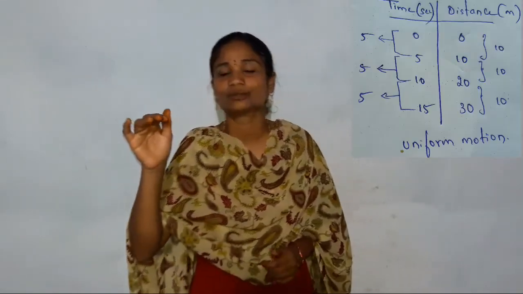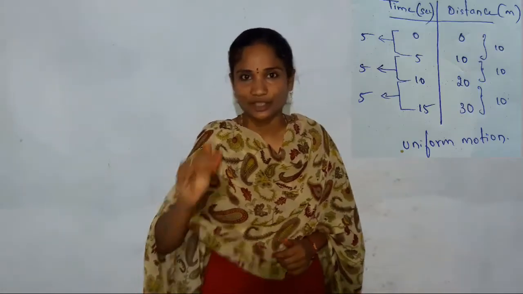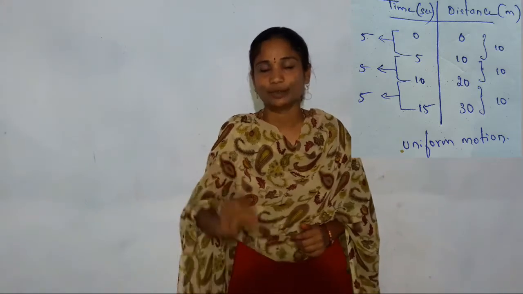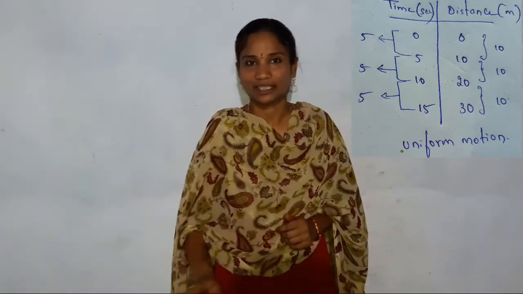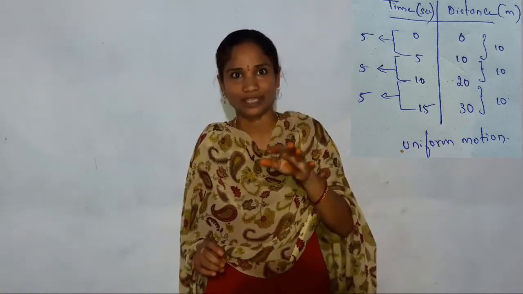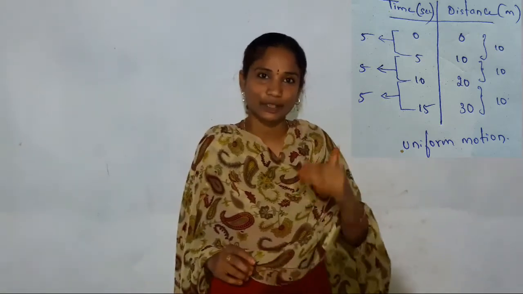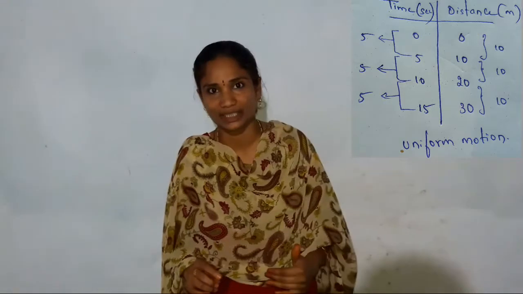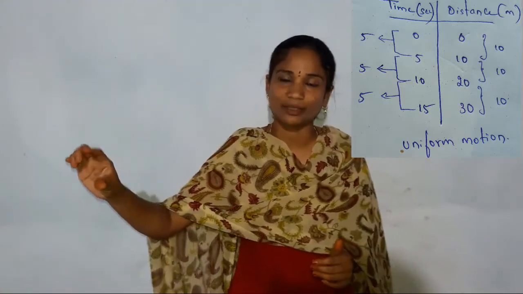So we will be seeing a figure. We will draw a table. In one column time interval, in another column distance travelled. First 0 meters to 10 meters, 10 to 20, 20 to 30. So this is the distance travelled. Time taken is 0 to 5, 5 to 10, 10 to 15, 15 to 20.